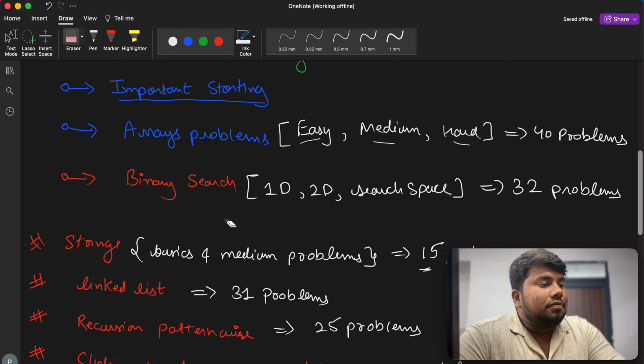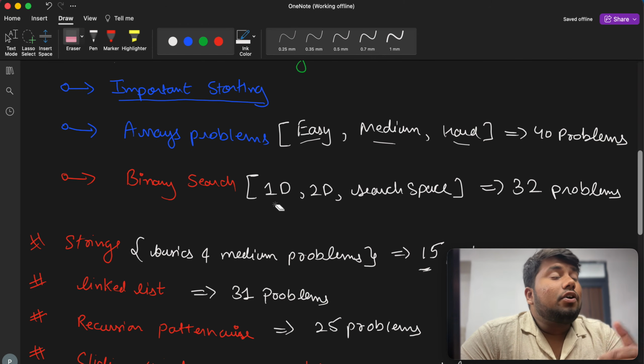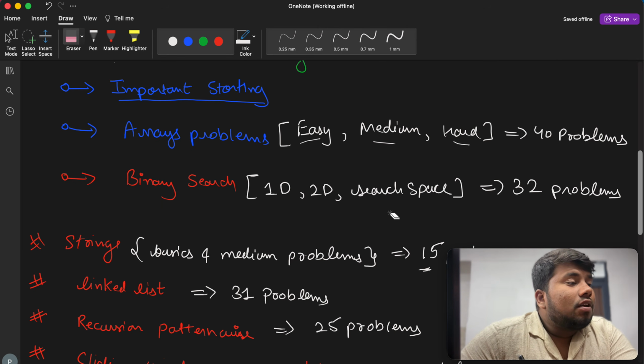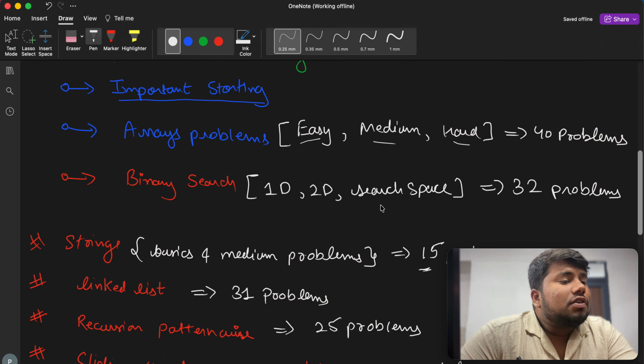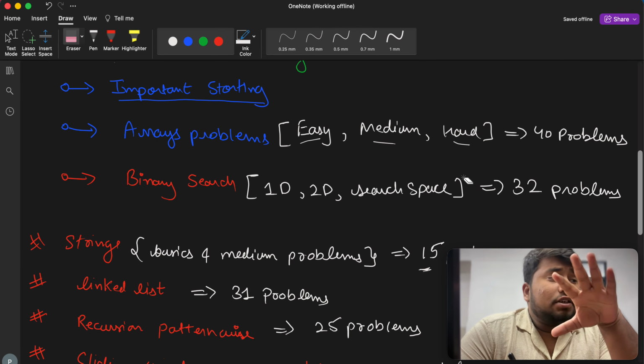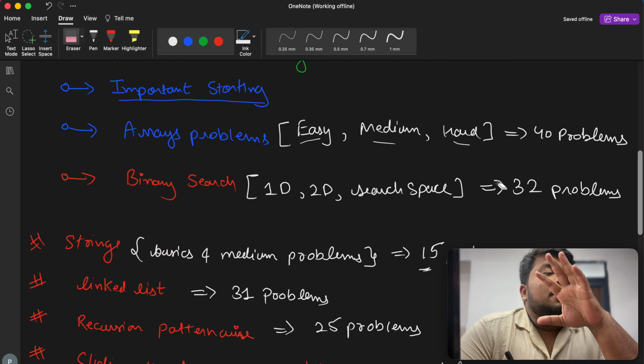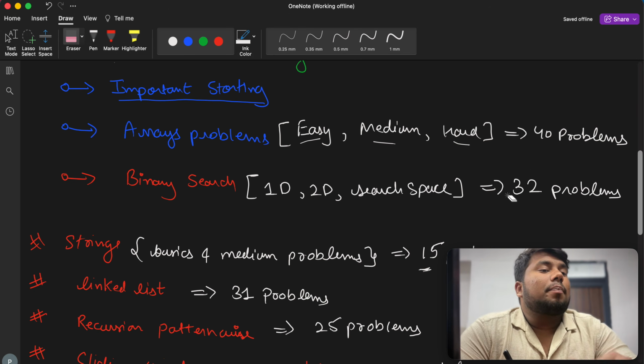Now after that we have binary search. In binary search, we use binary search in 2D array, in 1D array, and on the search space. We have some problems which follow the search space idea, so we will also see that, and for that we have 32 problems, because I found some patterns, and I already told you how I am finding patterns.